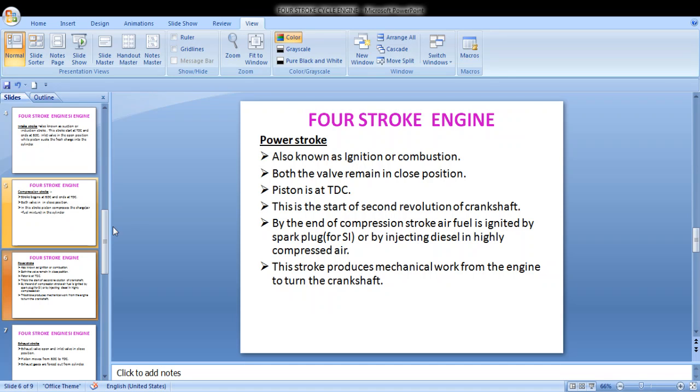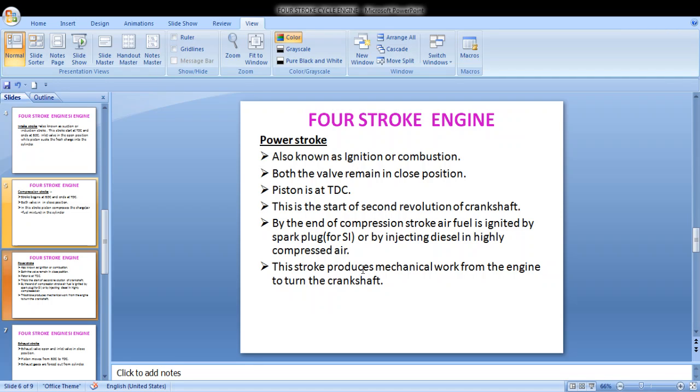This is the start of the second revolution of the crankshaft. In a 4-stroke engine, your crankshaft will complete two complete revolutions. Now in the case of the power stroke, your crankshaft's second revolution starts. By the end of the compression stroke, your air-fuel mixture is ignited by the spark plug in the case of an SI engine, or in the case of a CI engine, diesel is injected into the compressed air, where the air temperature is about 2000 degrees centigrade.